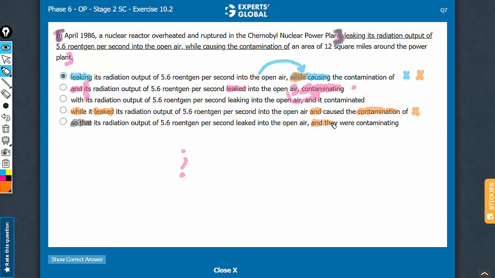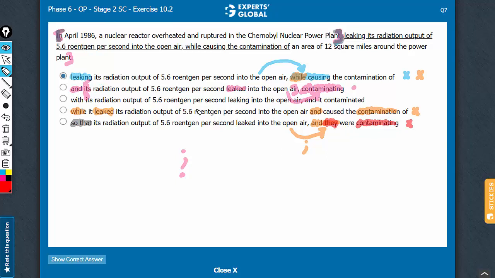This comma and here is equivalent to a semicolon, and then they were contaminating something is an independent clause, but it fails to convey a cause-effect relationship between these two incidences. So that's another flaw. And then a very easy to identify flaw here is that there is no reference for they were contaminating, and then were contaminating, the usage of past continuous tense is uncalled for. So overall there are 4 or 5 problems with answer choice E. This is probably the worst of the 5 answer choices.